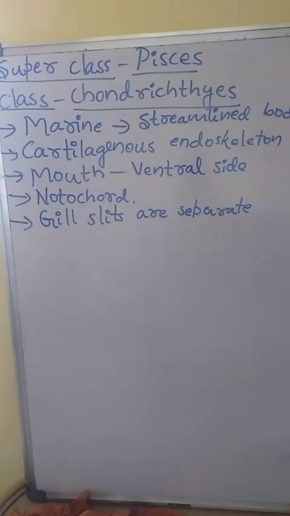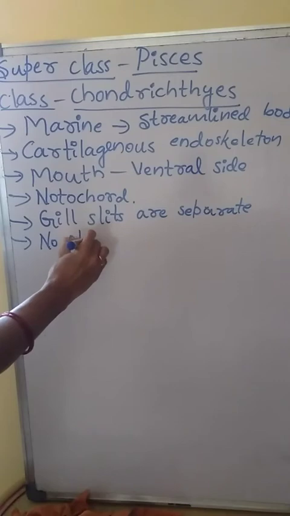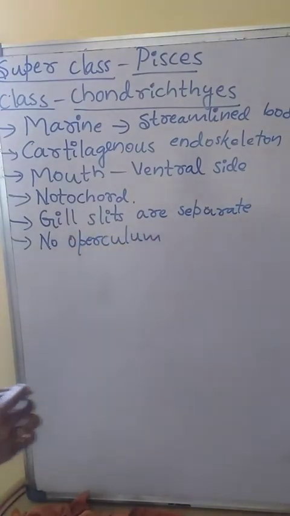There is no operculum. Operculum is nothing but the gill cover. Gill cover is absent in Chondrichthyes, but in Osteichthyes the gill cover, or operculum, is present.